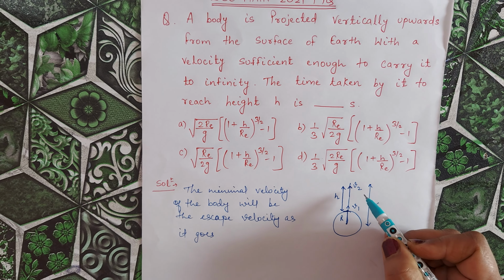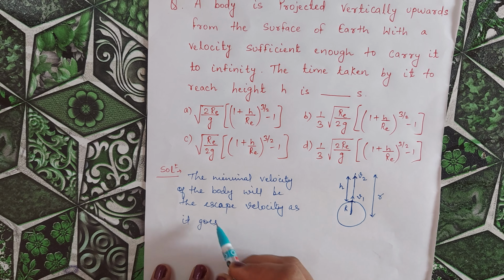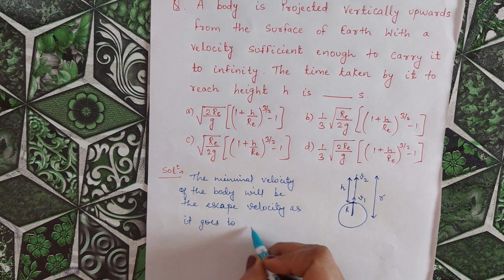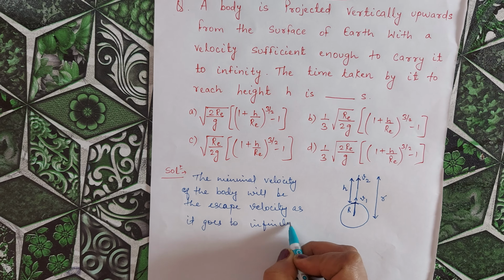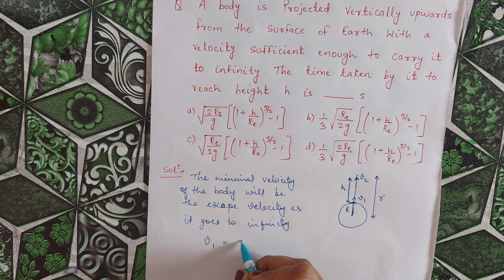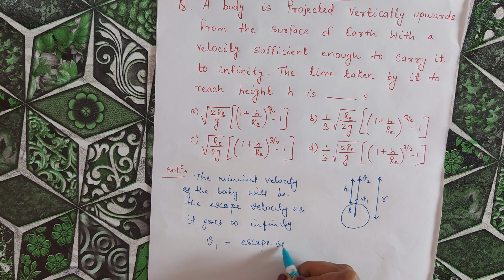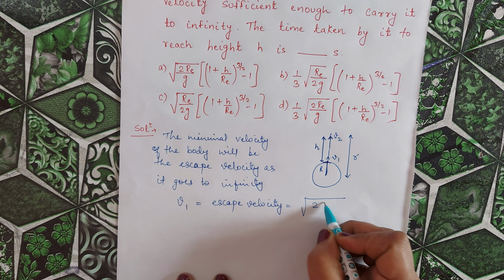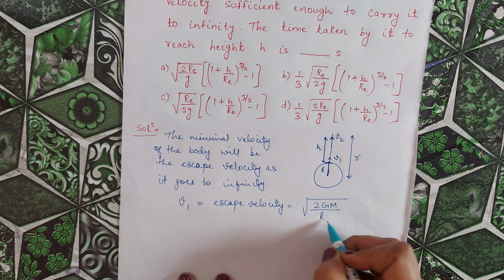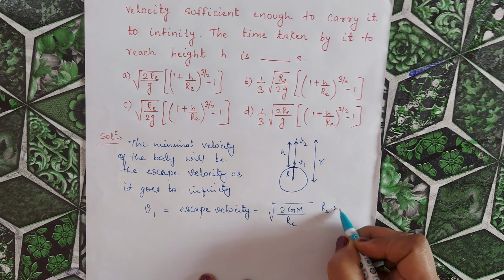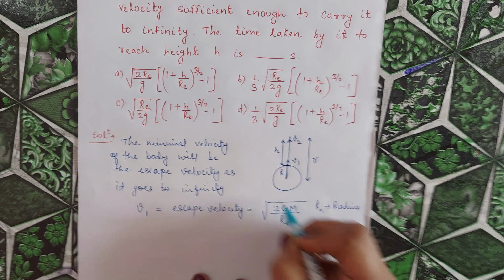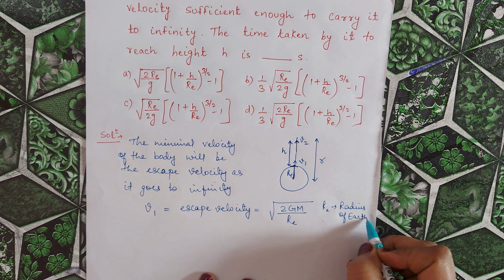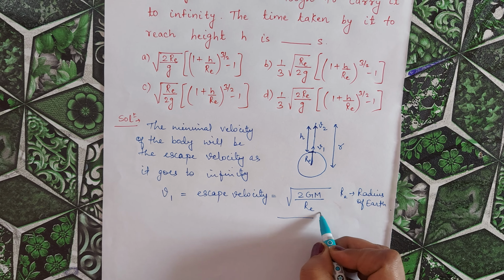Because the object has to go to infinity, its minimum velocity v1 will be equal to the escape velocity. So v1 is the escape velocity, and we know the value of escape velocity on Earth is equal to root under 2GM by Re, where Re is the radius of Earth. We assume the radius of Earth to be Re. So this is the value of v1.